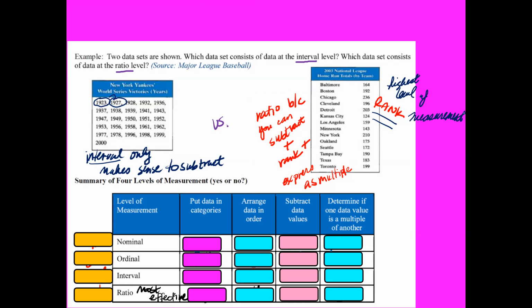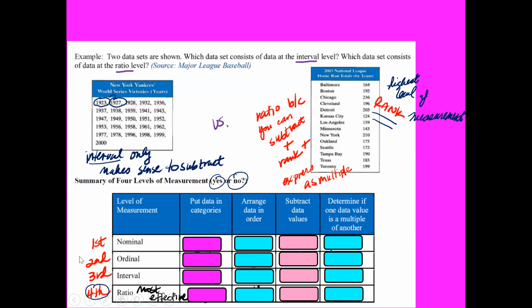All right, so now let's go ahead and fill out this cute little chart, okay? It's a summary of the 4 levels of measurements, and it's gonna be either a yes or a no. So go ahead and read them. With each of the 4 levels of measurement, nominal, ordinal, interval, and ratio. Can you put these data in categories? Can you arrange them in order? Subtract the data values and determine if there's a multiple of another? First, let's label them first, second, third, and fourth. Fourth meaning that it is the most effective.